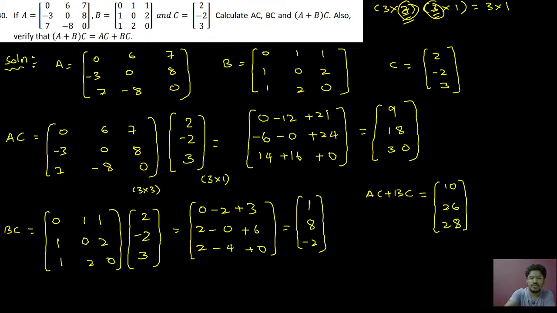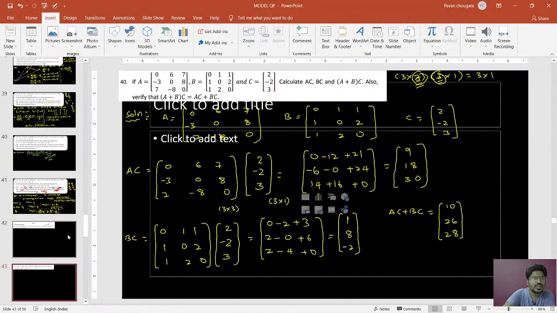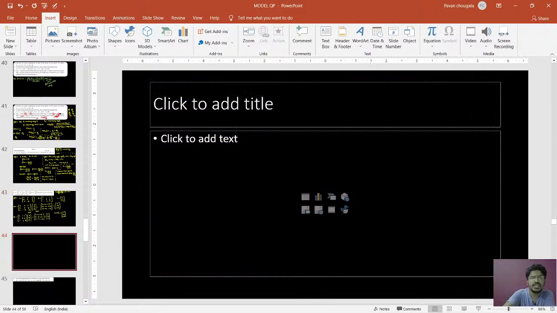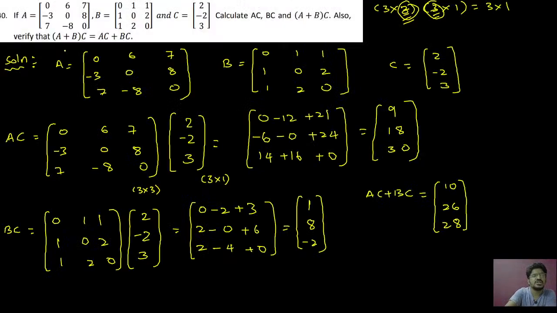Okay, no problem. Let us go to the next page and we can write there. We can take one more page for this and we can solve the next term. That is, we have to solve A plus B into C. So see A plus B. Directly you can write A plus B. Write A. What is A? A matrix is 0, 6, 7.